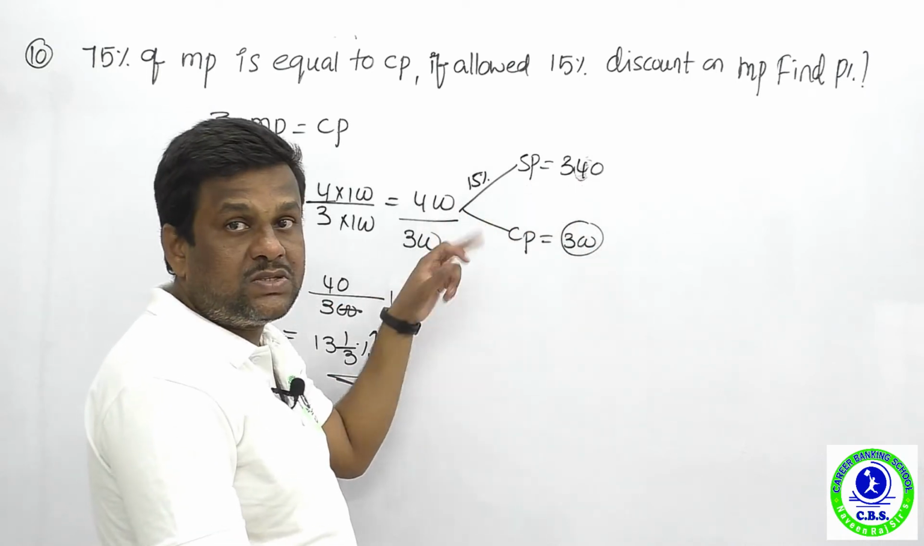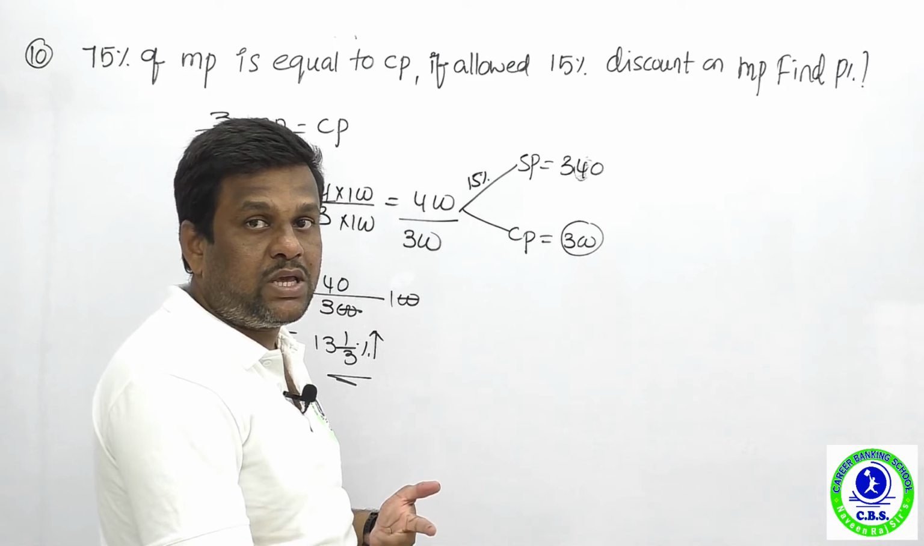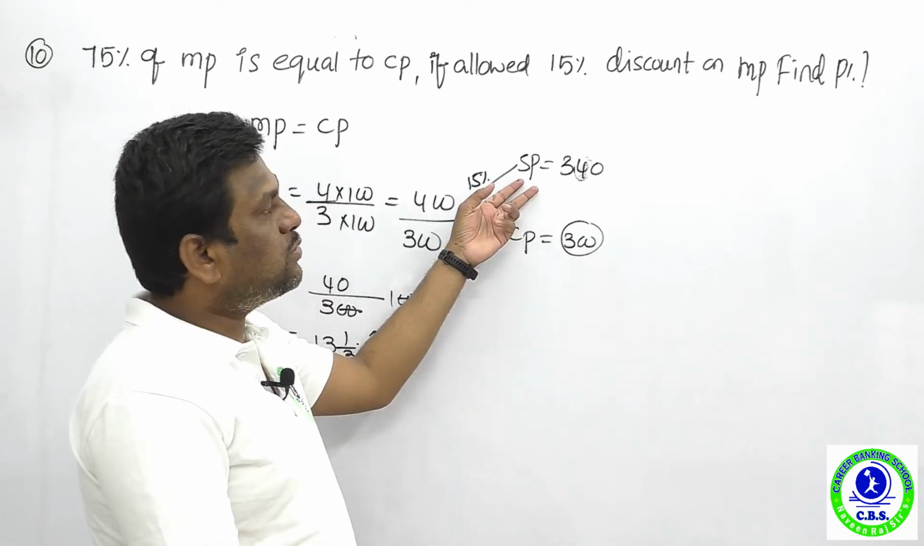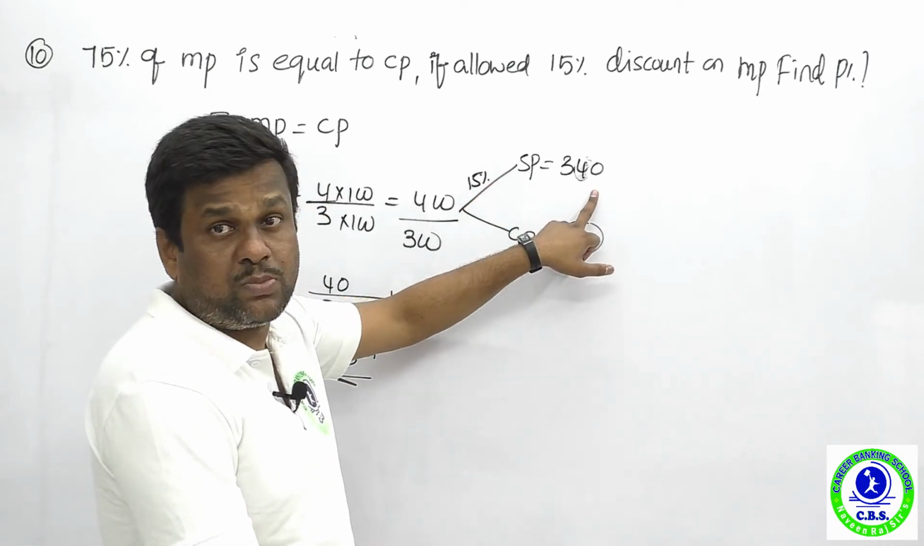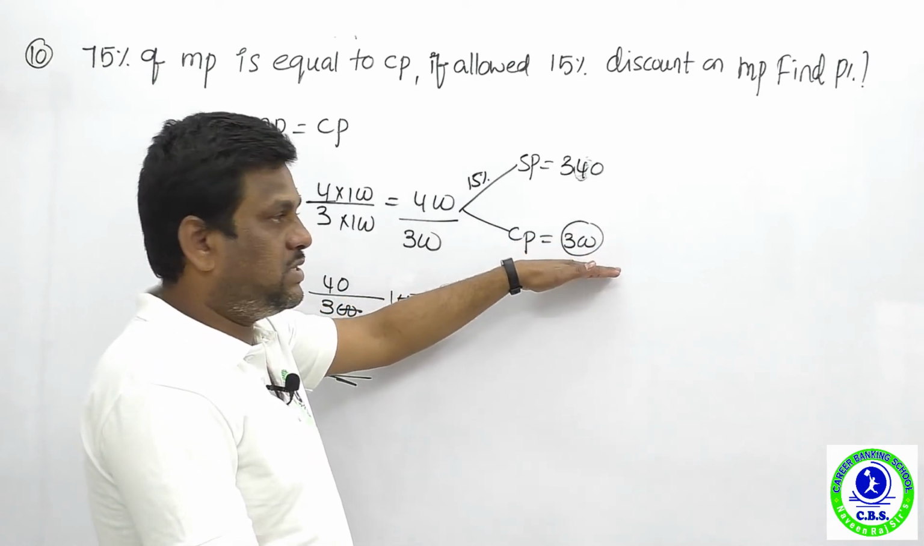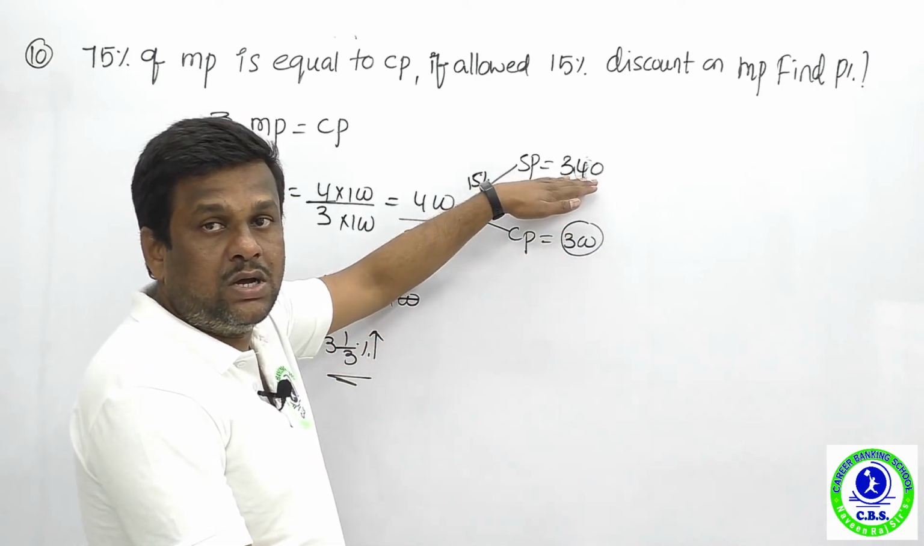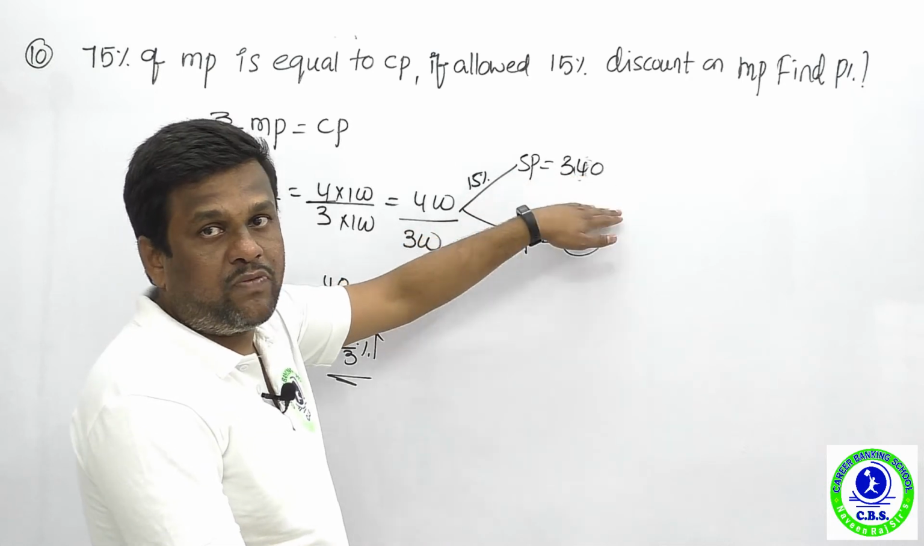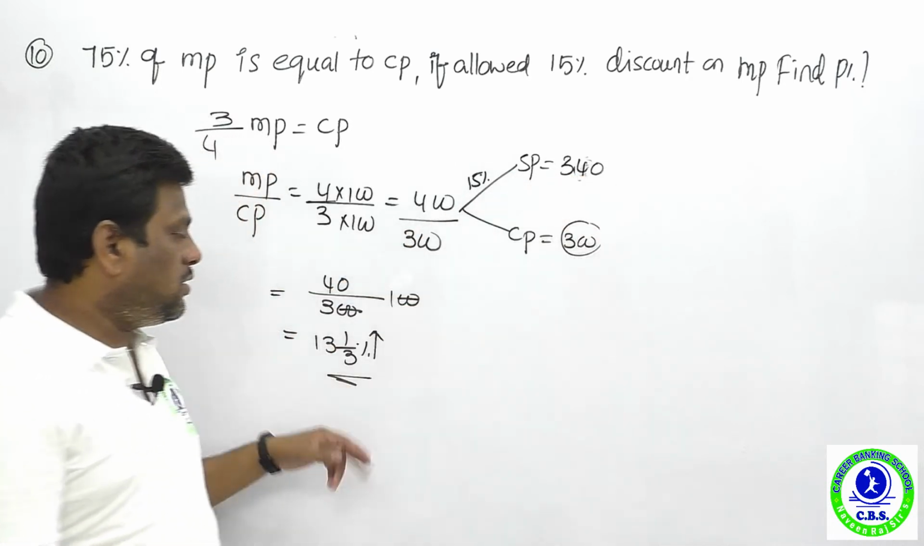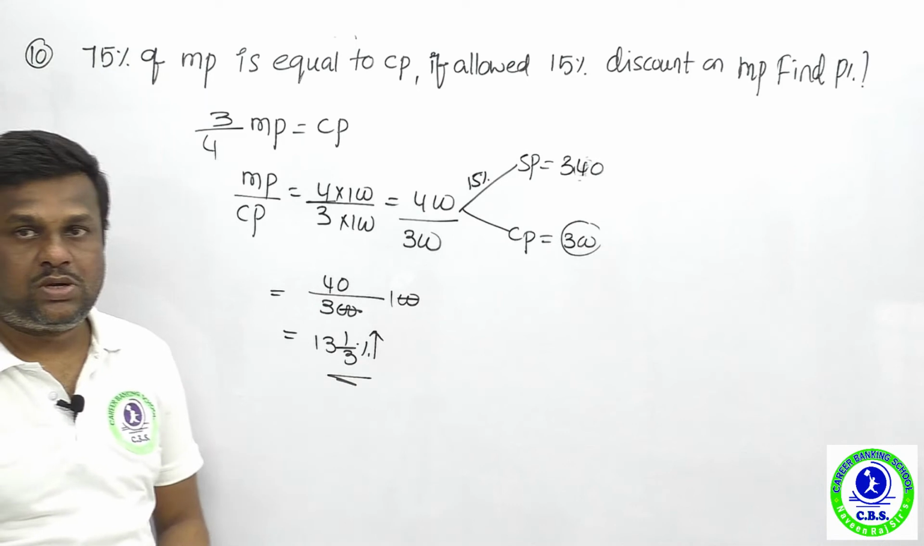10% is 40 rupees, 5% is 20 rupees, 40 plus 20 gives 60 rupees discount. If the discount is 60 rupees, the sold price is 340 rupees. Now the purchased price is 300 and the sold price is 340. The profit is 40 rupees upon 300, nothing but 13 and 1 by 3. This is absolutely the right answer.